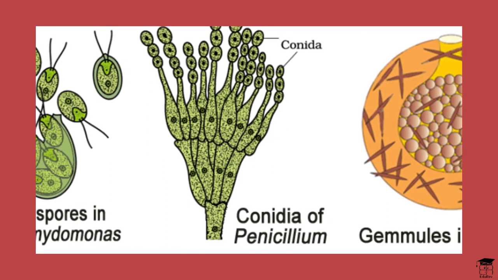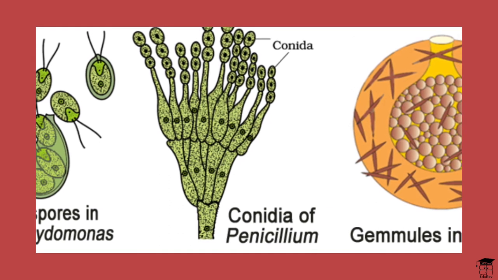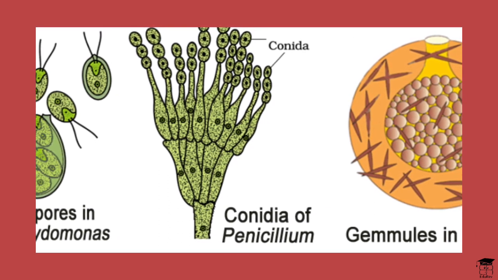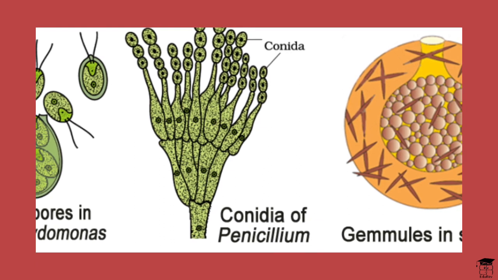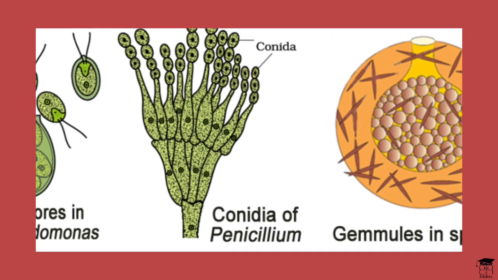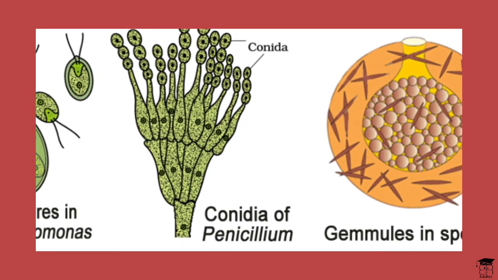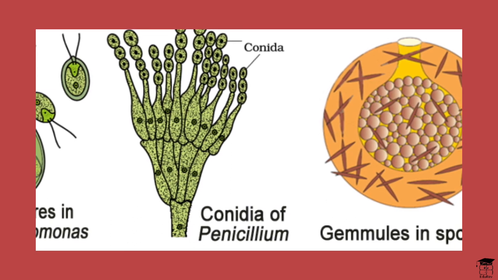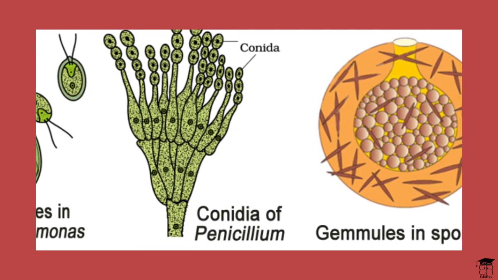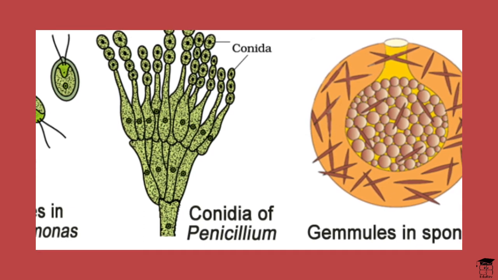Conidia. These are the most important type of spores and are also found in fungi. The stalk of their structure is known as conidiophore and the extensions are known as sterigmata. Above this are formed conidia, which are young at base and mature at the tip. Hence, it has a basipetal arrangement. These lack flagella and are also non-motile. They are exogenous in origin because conidia are formed outside the cavity.